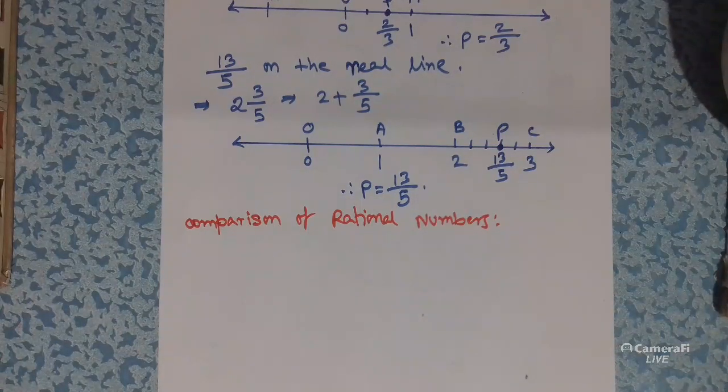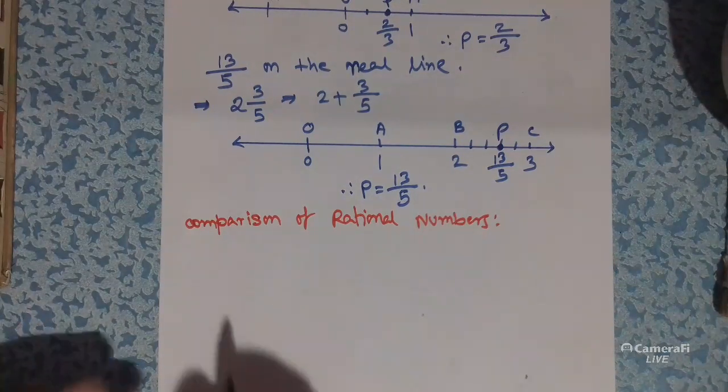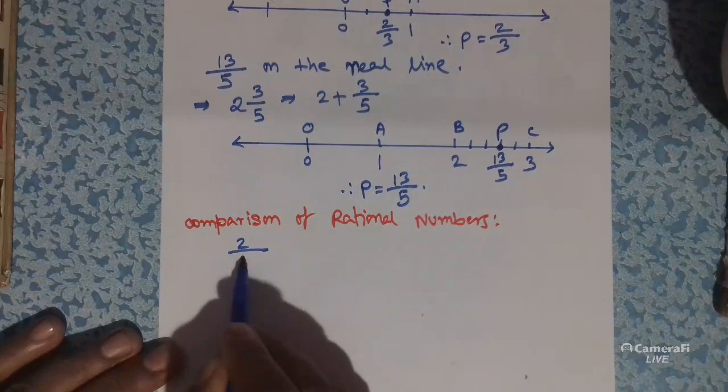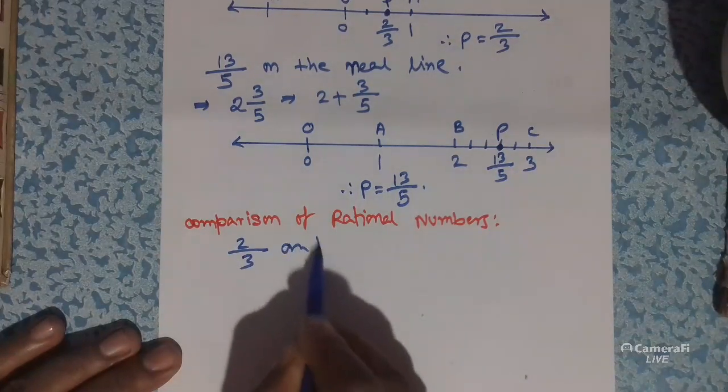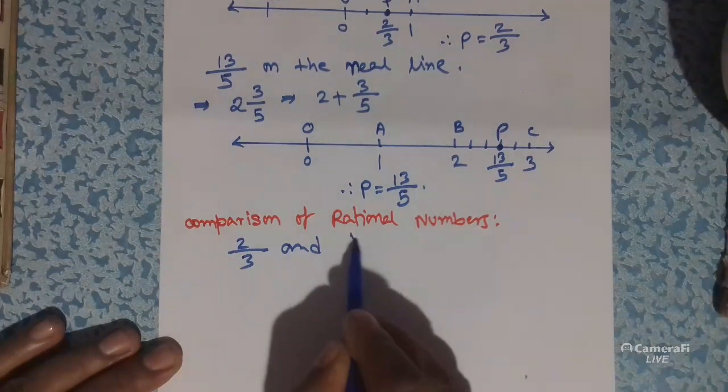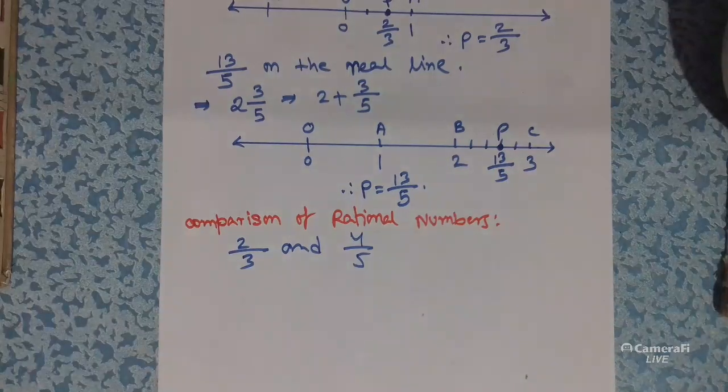Suppose if I ask you, among these two rational numbers which is greater, here I have given 2 by 3 and 4 by 5, two rational numbers, and you have to find which is greater.